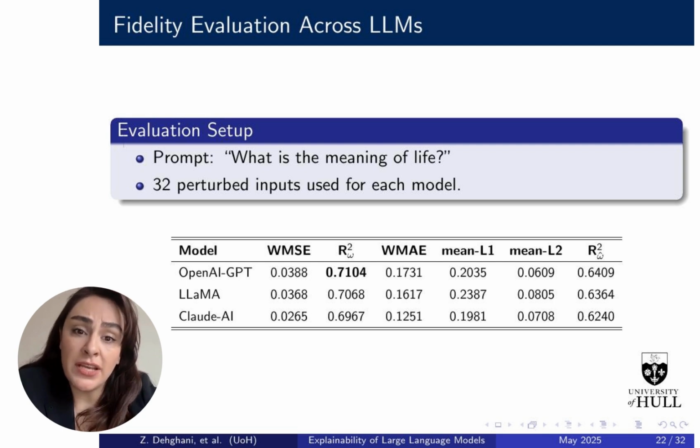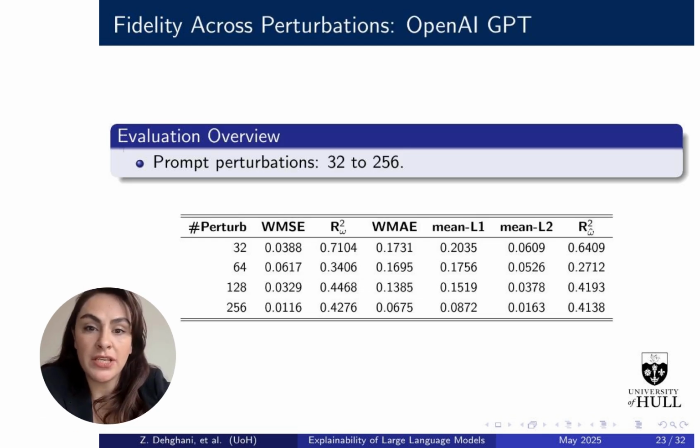the original model behavior. This slide shows how fidelity changes as we increase the number of prompt perturbations from 32 to 256 for OpenAI GPT. As we add more perturbations, we see a drop in WMSE and WMAE, meaning the surrogate model fits better. Interestingly, the weighted R2 score doesn't always increase.